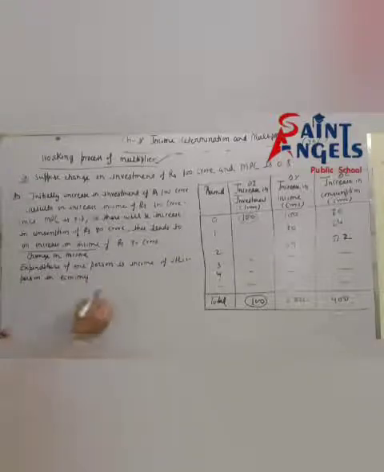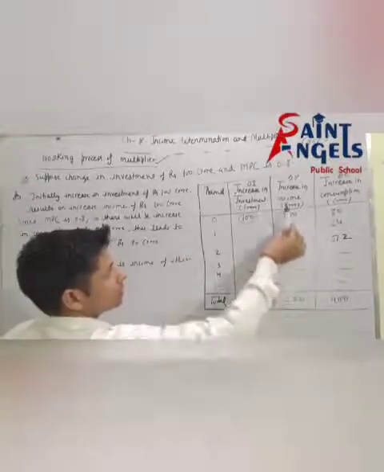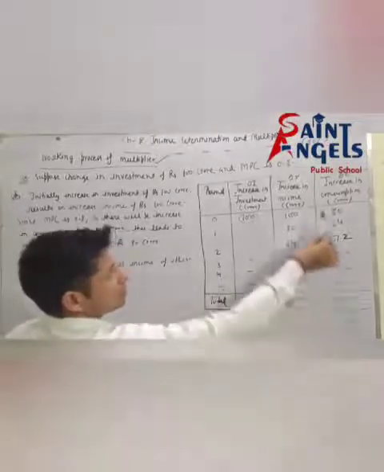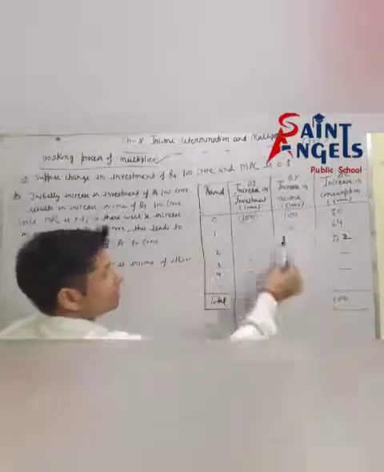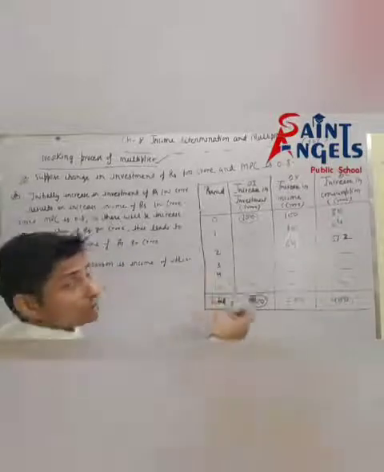See, this process of change in consumption and change in income will continue.